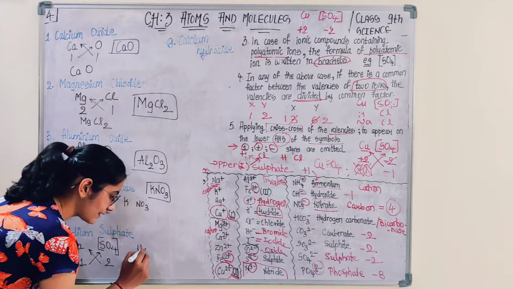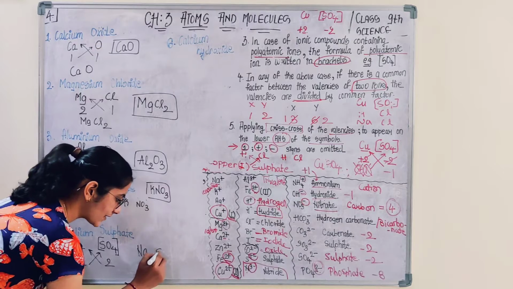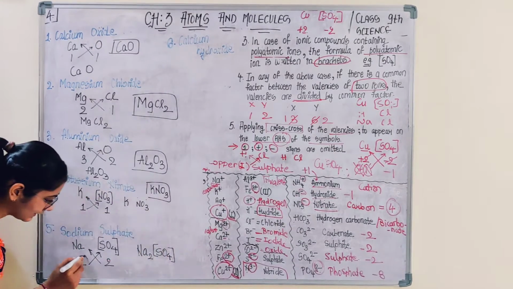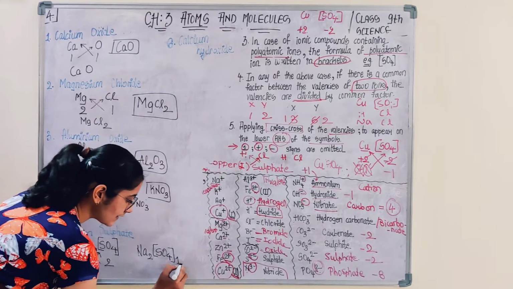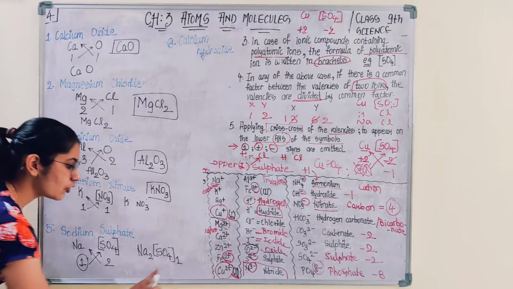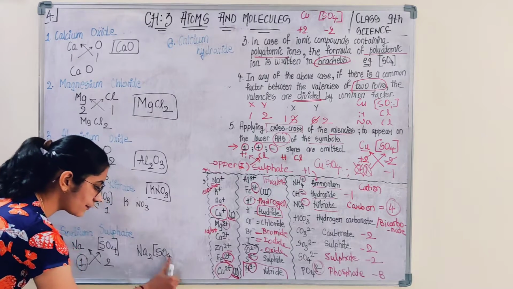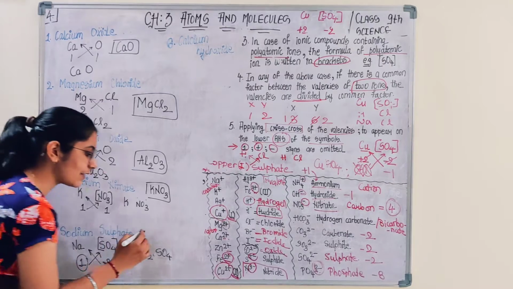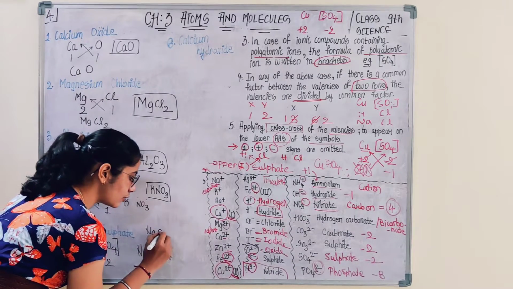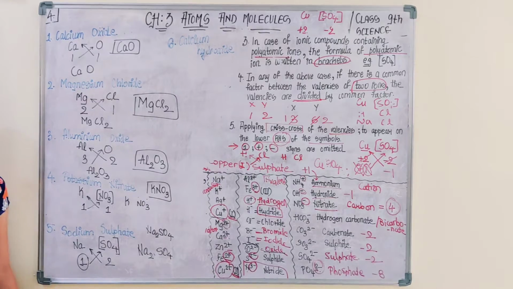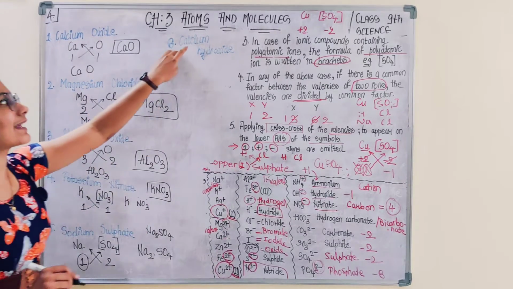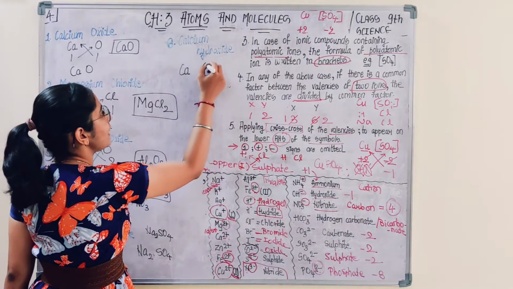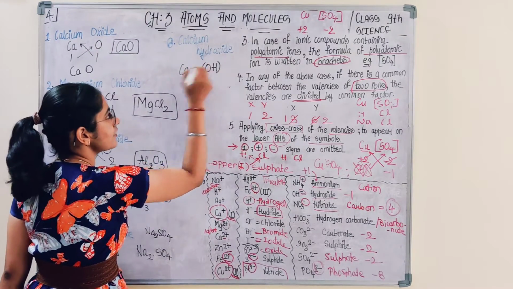So sodium Na2, (SO4), and outside the bracket it is 1. Since the number outside the bracket is 1, no need to write 1 and no need of bracket. So what is the chemical formula for sodium sulfate? Na2SO4.